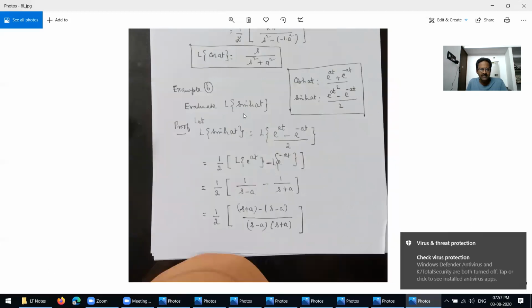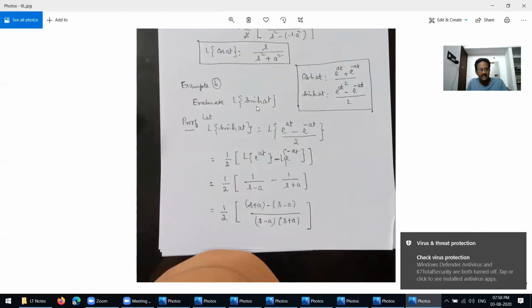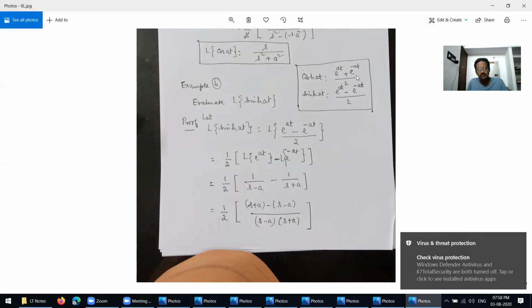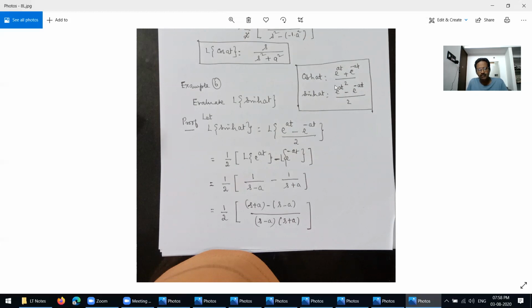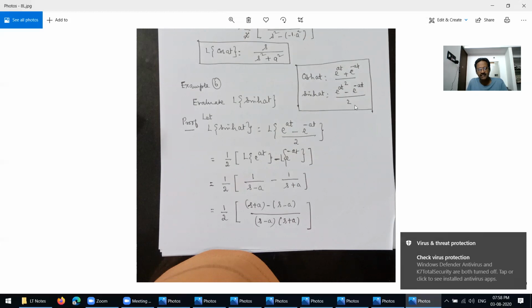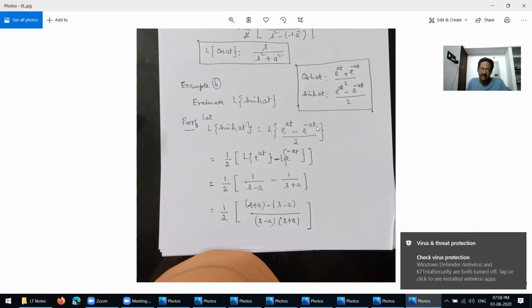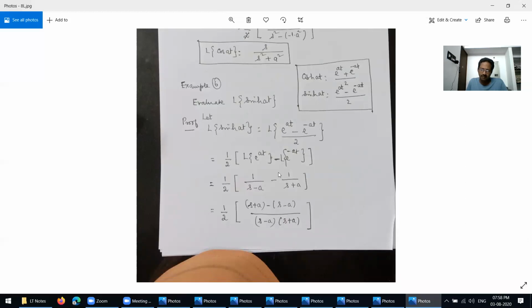Next, write the Laplace transform of sinh at. Cosh at equals e power at plus e power minus at divided by 2. Sinh at equals e power at minus e power minus at divided by 2. So just replace: sinh at equals the Laplace transform of e power at minus e power minus at, divided by 2. You take the Laplace transform, applying the linear property, we are getting like this.